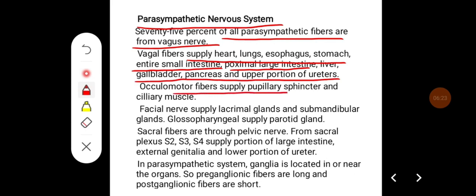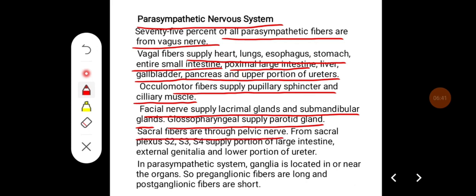Oculomotor fibers supply the pupillary sphincter and ciliary muscle. Facial nerves supply lacrimal glands and submandibular glands. The glossopharyngeal supplies the parotid gland. Sacral fibers are through the pelvic nerve. From the sacral plexus S2, S3, S4 supply a portion of the large intestine, external genitalia and lower portion of the ureter.